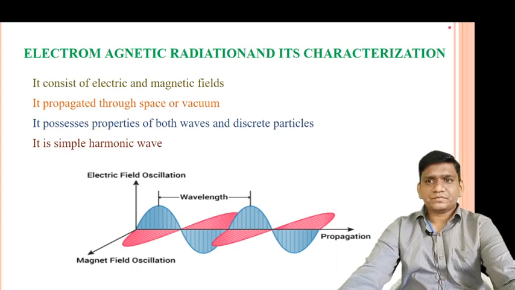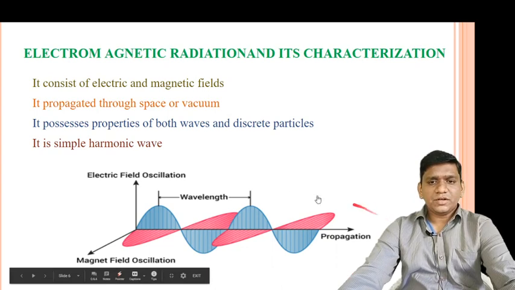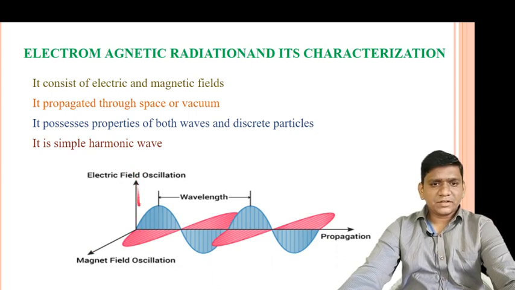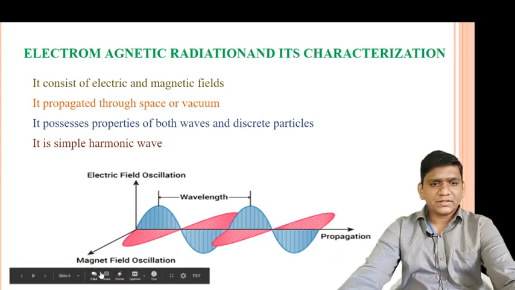So look at this picture, in which this vector is the electric field and this vector is the magnetic field.